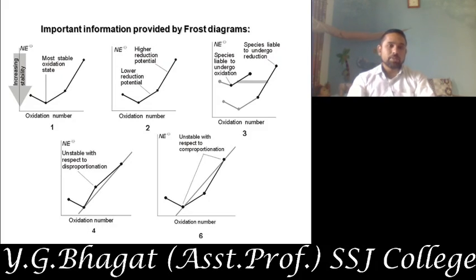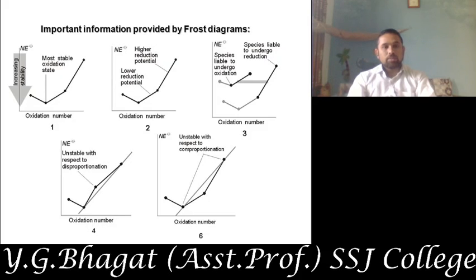The most stable oxidation state is present below the 2 points, and the species which is present above the line drawn to join the 2 points has the higher oxidation. This is also an unstable species, but it has higher oxidation potential.